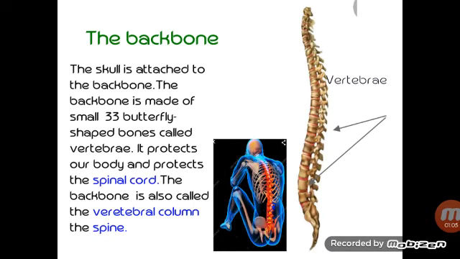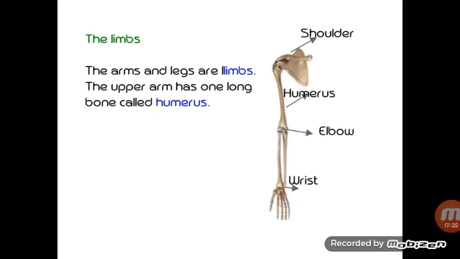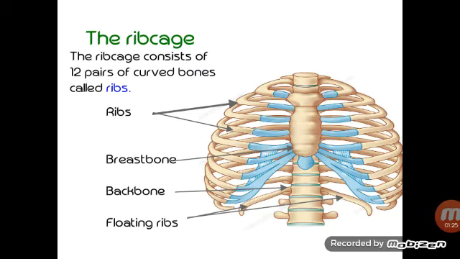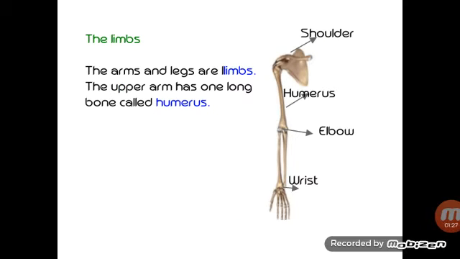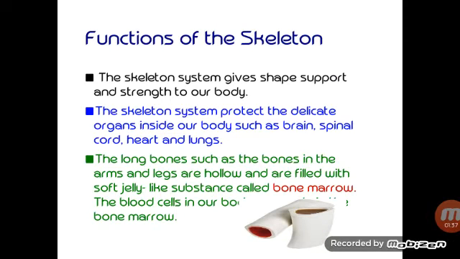The backbone is made of 33 butterfly shaped bones called vertebrae. It supports our body and protects the spinal cord. This is the rib cage. It consists of 12 pairs of curved bones that are called ribs. It has the breastbone, backbone and floating ribs. These are limbs. Arms and legs are limbs. This is the femur, the thigh bone, which is the longest bone in our body.